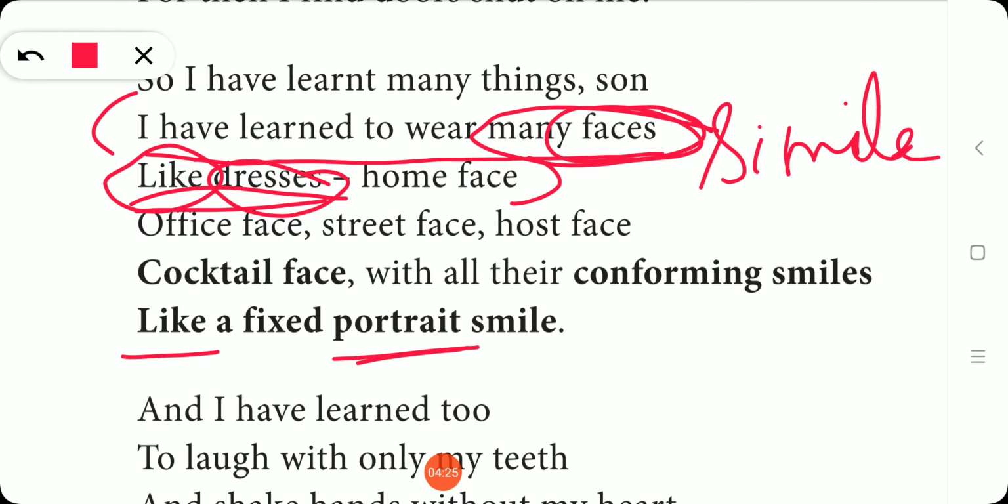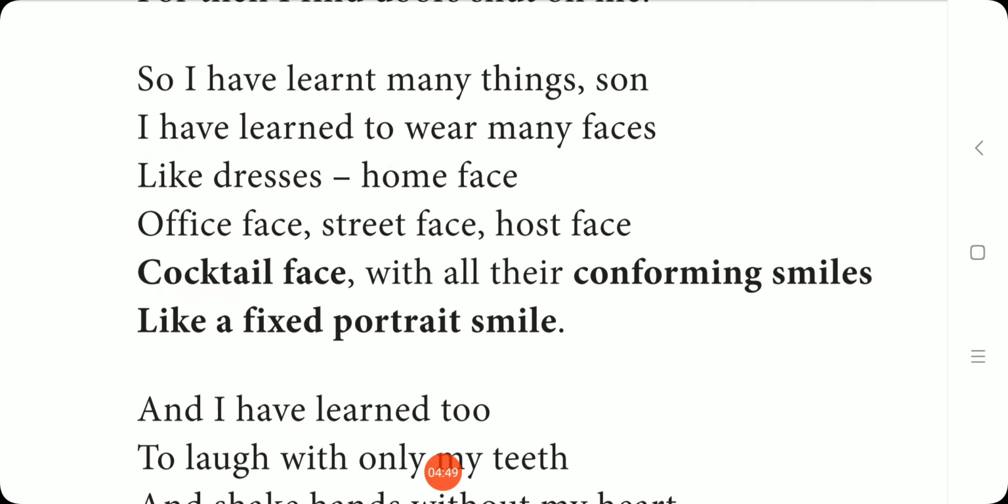The poet Gabriel Okara's fake smile is compared to the smile of the portrait which is fixed. What is the comparative word used here? Again like is used here. So the figure of speech in this is simile. So we can find two similes in this stanza.